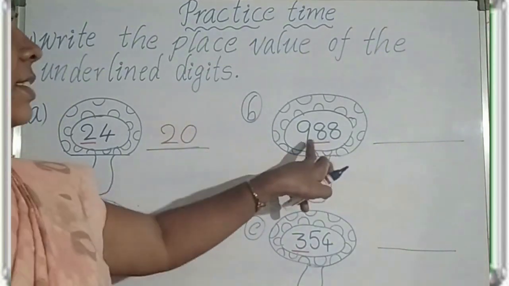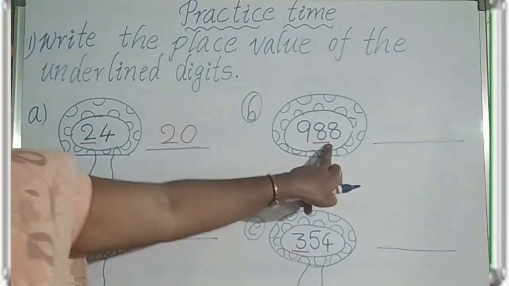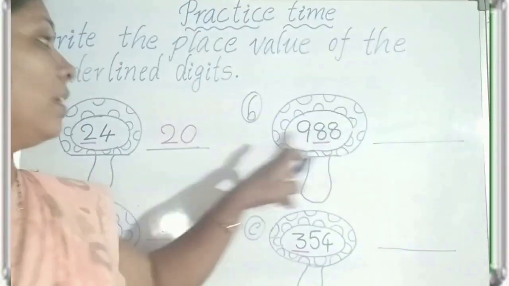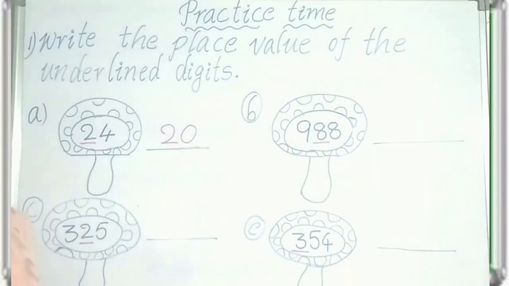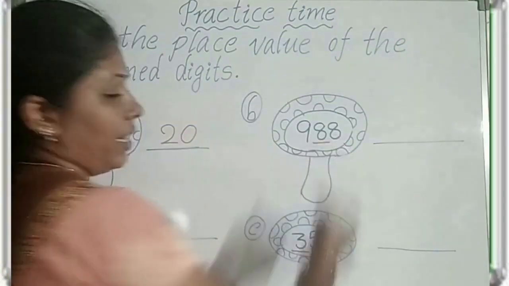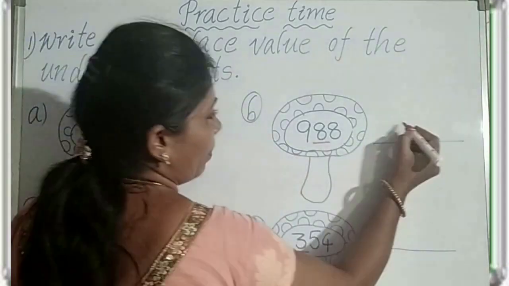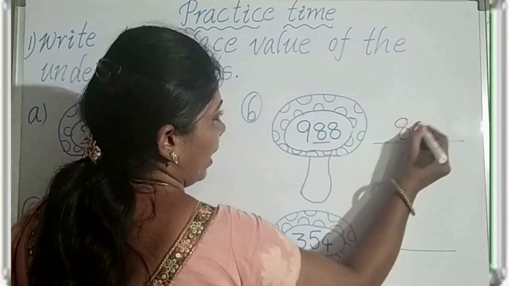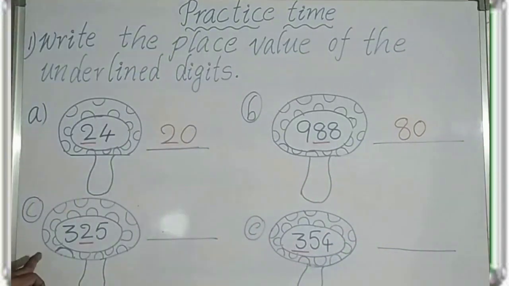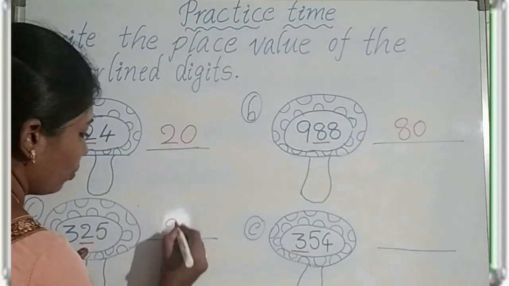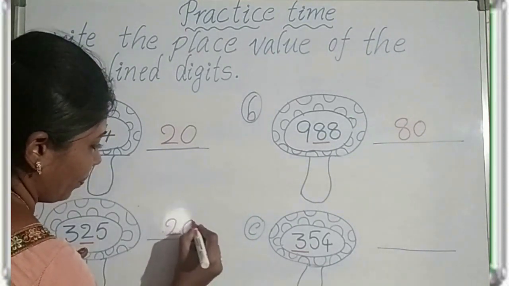Next, coming to this. What is the number here? 988. So, in this number, what is the underlined digit? 8 is the underlined digit. So, 8 is in tens place. The place value of 8 is 80. Next, coming to C1. What is the number here? 325. So, the underlined digit is 2. 2 in tens place. So, 2 tens, 20.